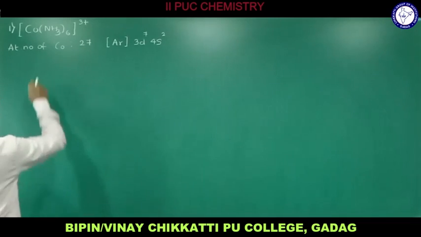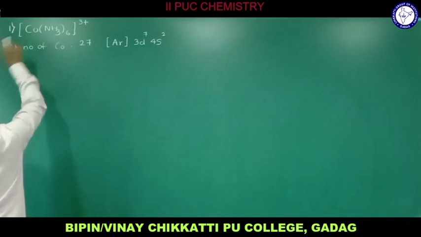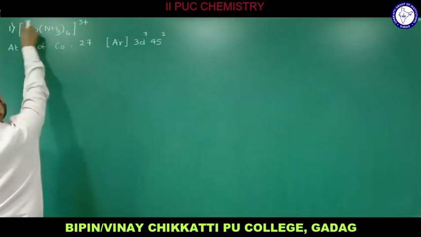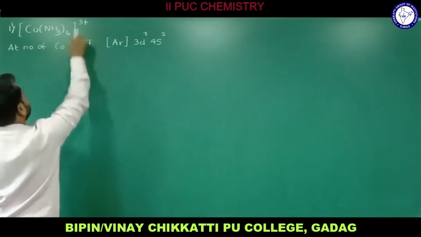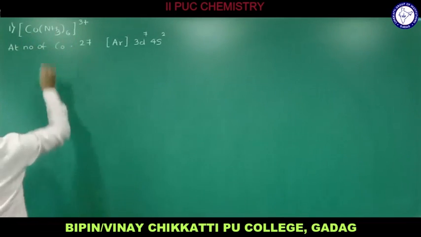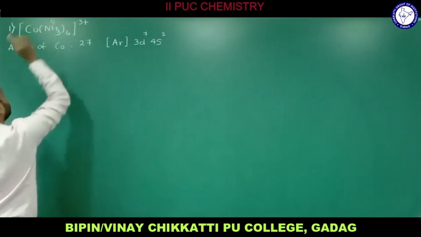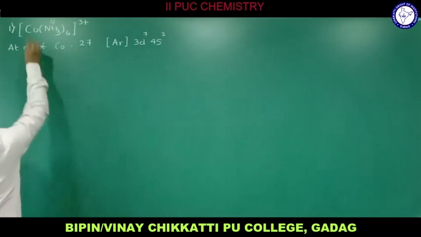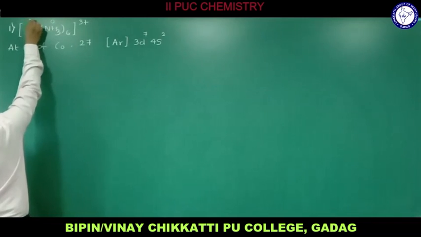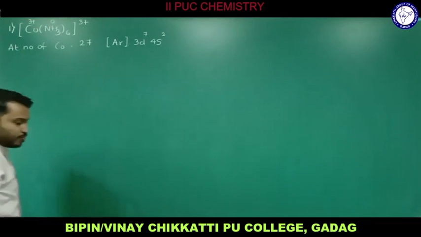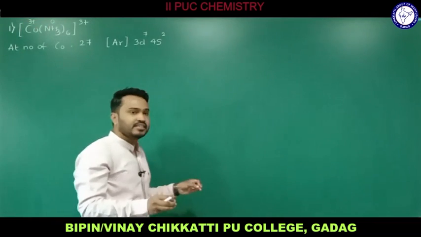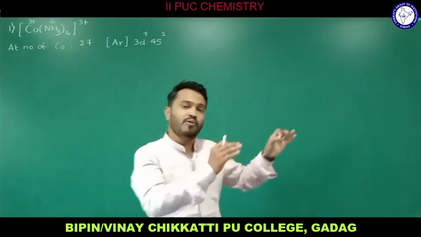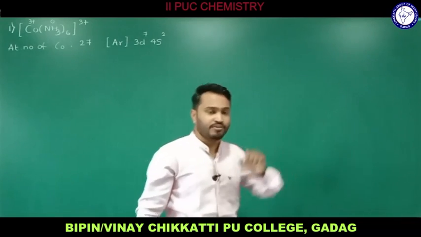So as we know how to find the charge or oxidation number of cobalt. Since the charge of the whole complex is 3 plus, a cationic complex, and NH3 is a neutral ligand, therefore we consider its charge as 0. Therefore the oxidation number or the charge of cobalt will be 3 plus. In this compound we have a cobalt 3 plus cation.